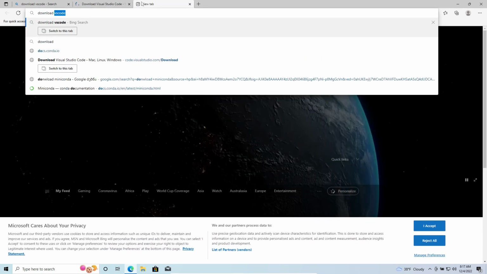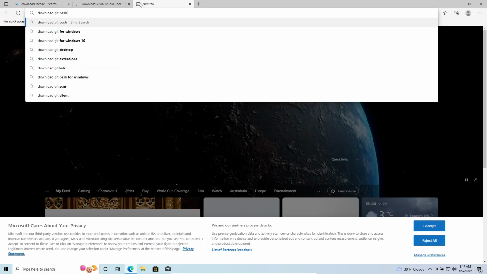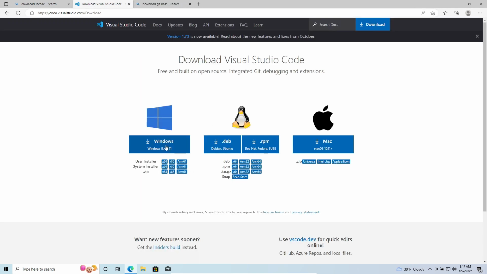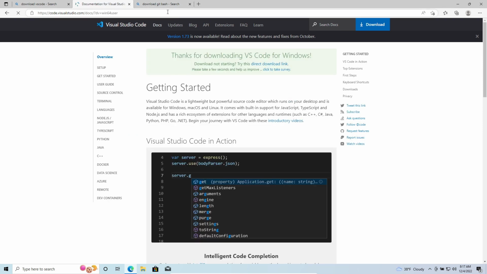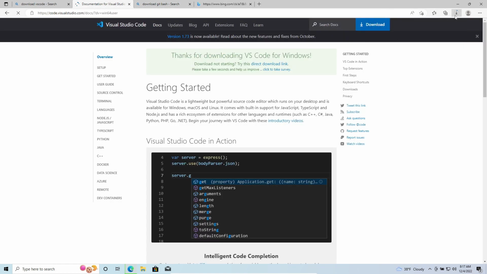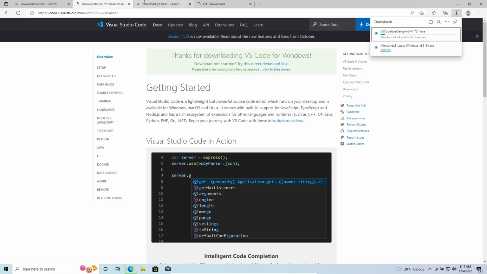You can choose the first link. We can also download GitBash. We are going to integrate GitBash into the VSCode terminal. We need to download the user installer, 64-bit. Click also git download. As you can see, VSCode started downloading.